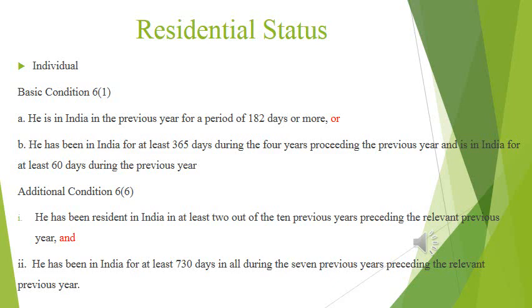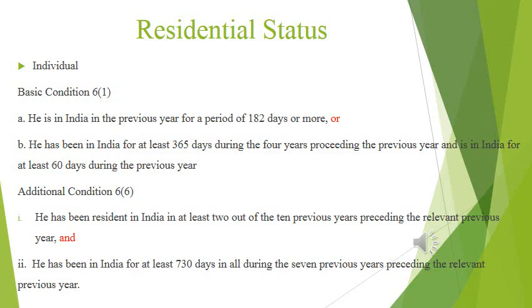He has been resident, that means he should be in India for a period of 182 days or more. He has been resident in India in at least 2 out of 10 previous years preceding the relevant previous year, and he should satisfy along with this one more condition, that is he has been in India for at least 730 days in all during the 7 previous years preceding the relevant previous year. It's very simple.